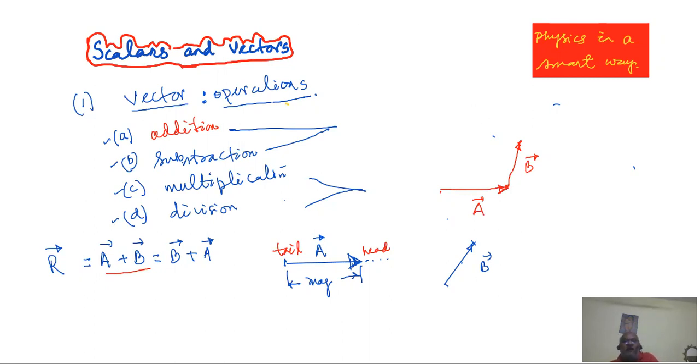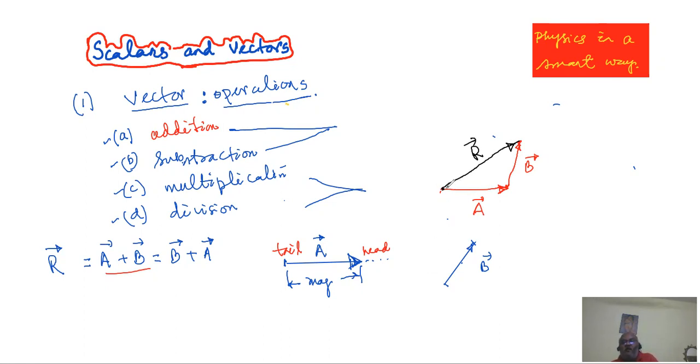But at this stage we have only two vectors. As our books say, the resultant, or addition result, will be a vector which starts from the tail of the first vector and ends at the head of the last vector.